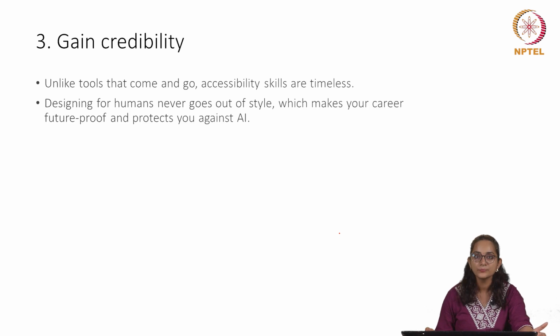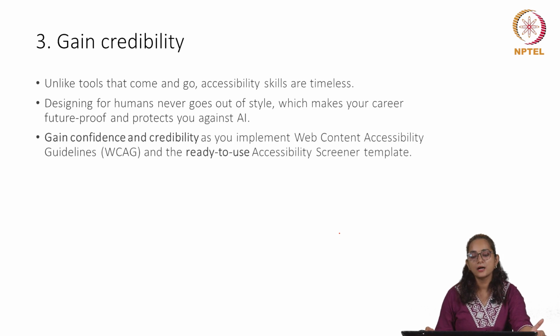And this course and accessibility frameworks can help you develop that thought process. So you will be able to gain confidence and credibility to implement web content accessibility guidelines, which is WCAG. And there are several ready to use accessibility screeners, which are accessibility evaluation tools, that you will also learn.